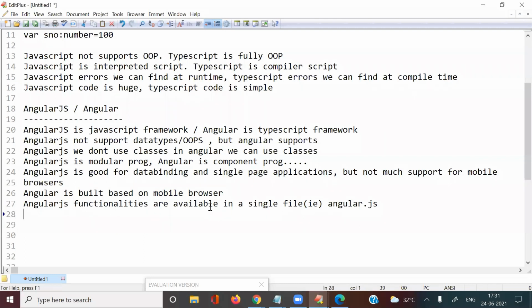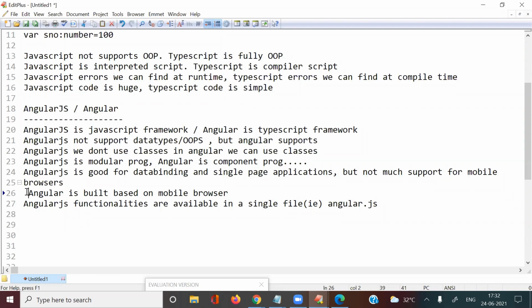So what is that file? The angular.js file. We need to download this file and we can work with that, but all functionalities are available in the single file. That's why the entire file is loading.